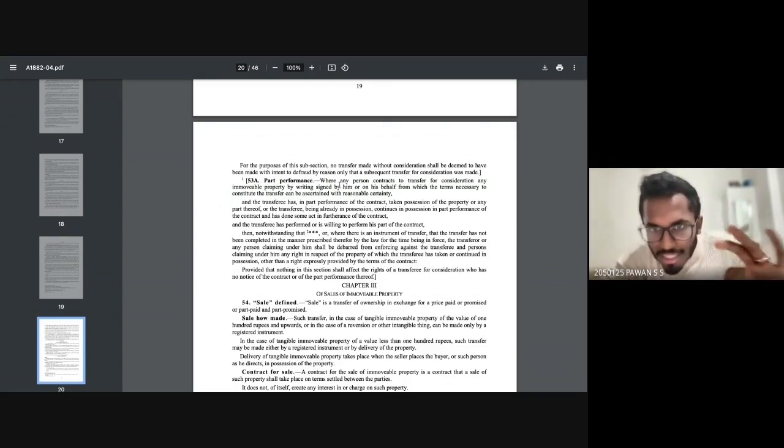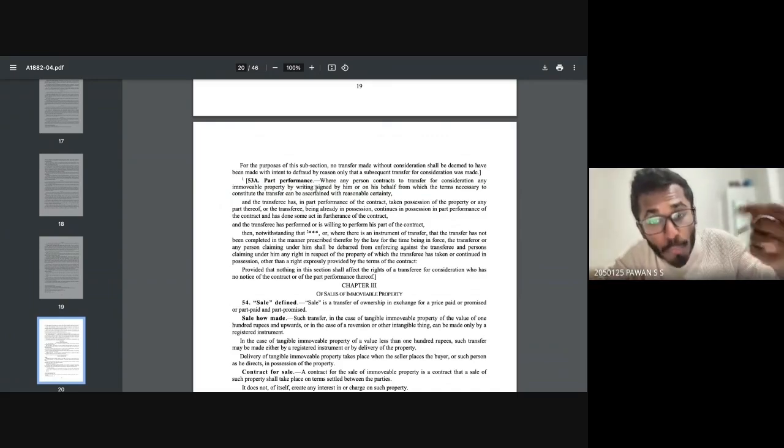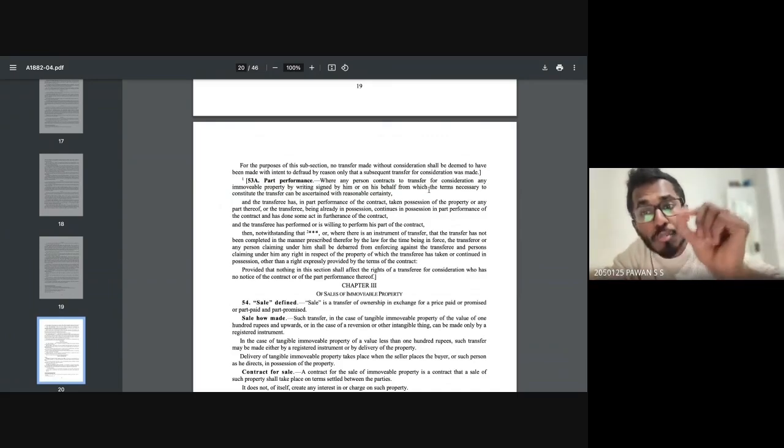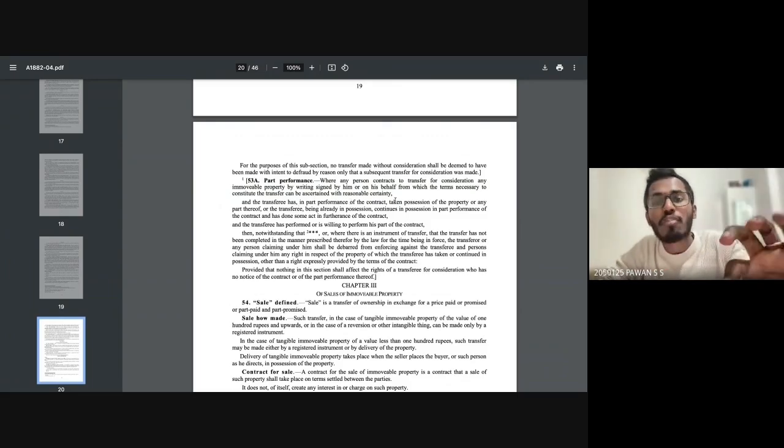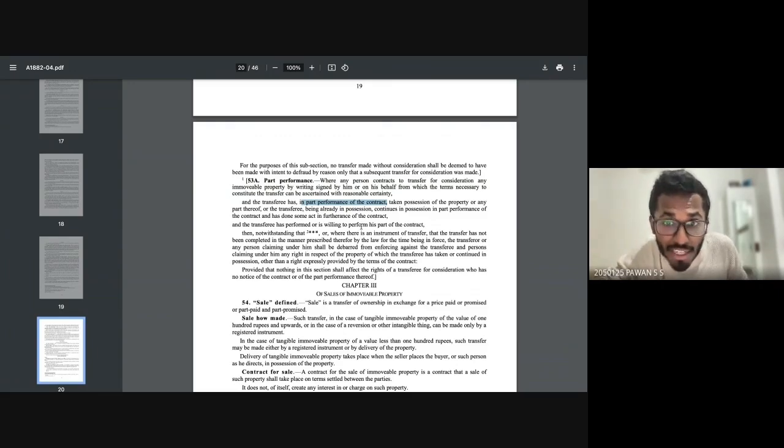That's the reason, if you observe here: where any person contracts to transfer for consideration any immovable property by writing signed by him or on his behalf, from which the terms necessary to constitute the transfer can be ascertained with reasonable certainty, and the transferee has in part performance of the contract, that means he has already partially performed the contract, taken possession of the property or any part thereof, or the transferee being already in possession continues in possession in part performance of the contract, and has done some act in furtherance of the contract.